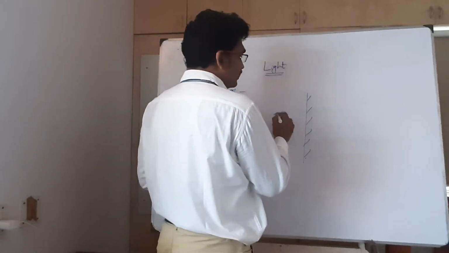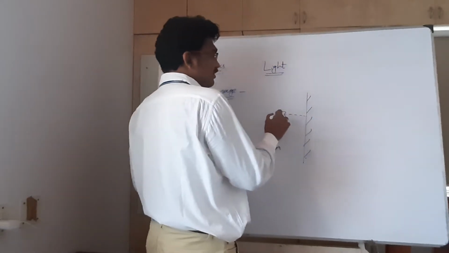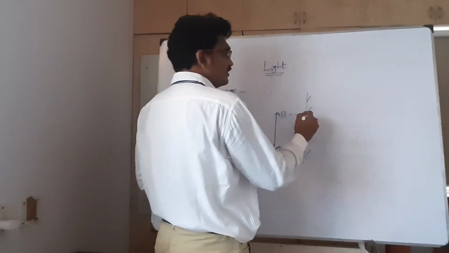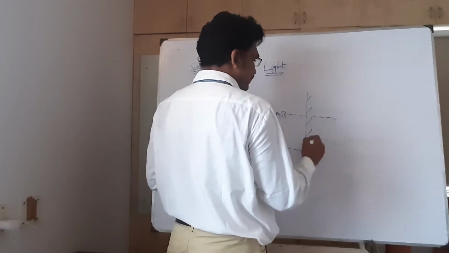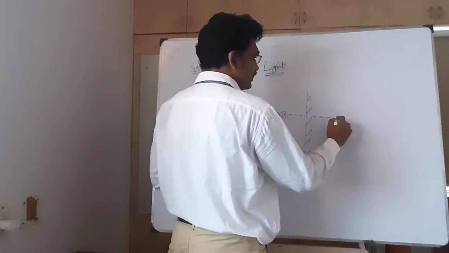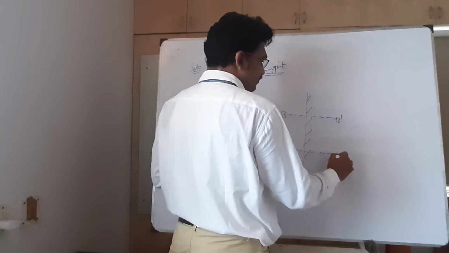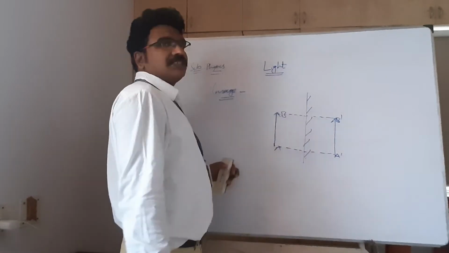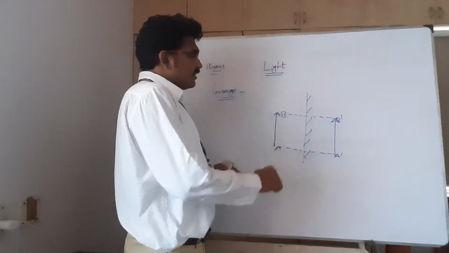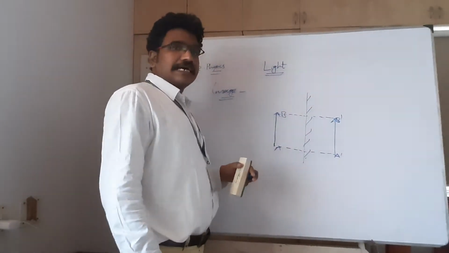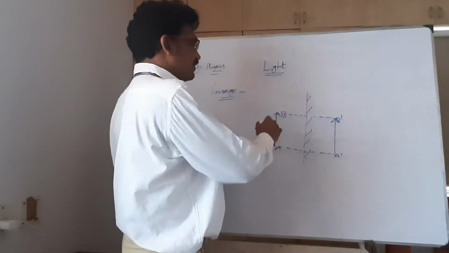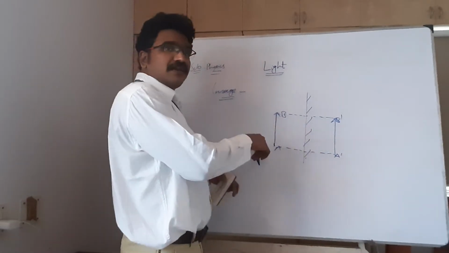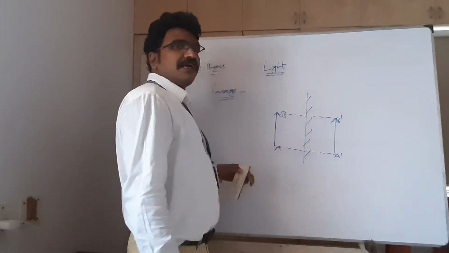Already we have discussed that we take the distance of point B from the mirror, and the distance of point A from the mirror, the same distance on this side, so it will be B dash and this will be A dash. A dash B dash is the image of AB, and of course A dash B dash is an erect image, because here the object is parallel to the mirror. When the object is parallel to the mirror, the image will be erect.